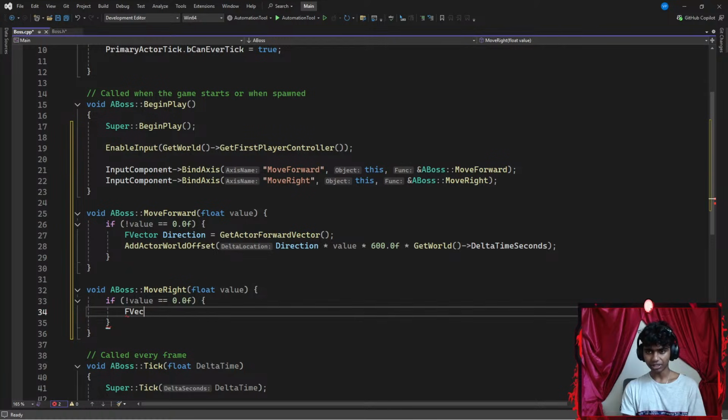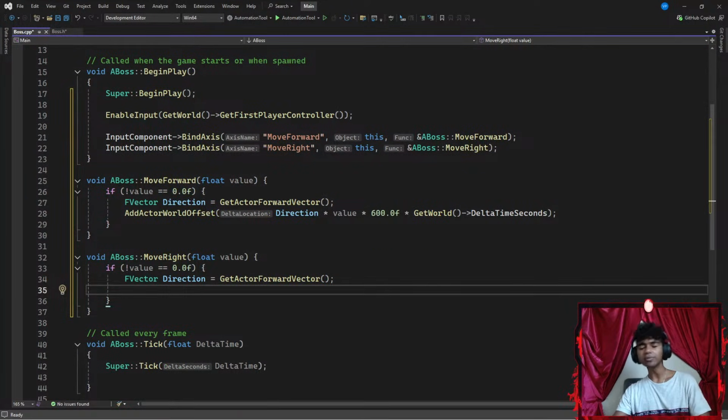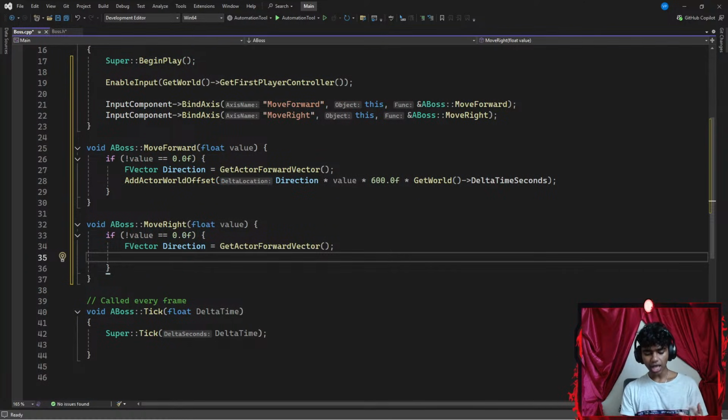So I'm going to go with FVector and create a direction as a local variable representing it. That is going to be equal to the GetActorForwardVector function, with parentheses, ending with a semicolon. Now, once I'm done getting my actor's forward location, I'm going to use the AddActorWorldOffset function. This function adds my actor to the world's offset, with parentheses.